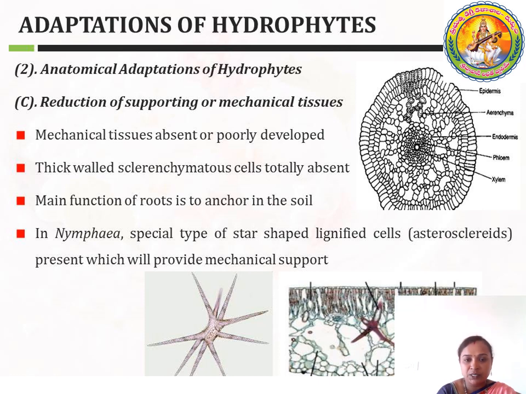Next, as I told you before, there is no mechanical tissue, that means no spine-like structures. See here in this case the spine-like structures are present on the leaves, so you cannot see these types of spine-like structures in the hydrophytes. Here the supporting or mechanical tissues are absent.